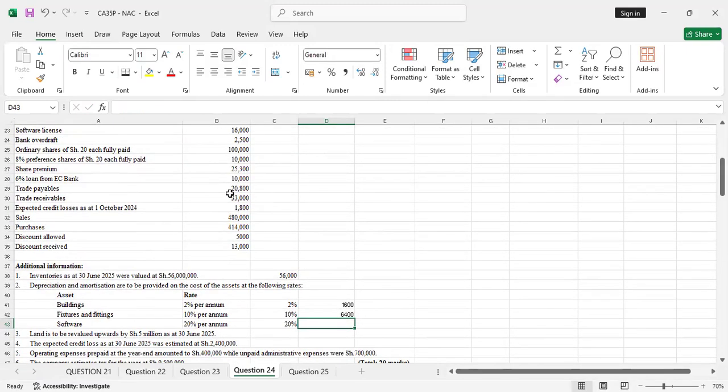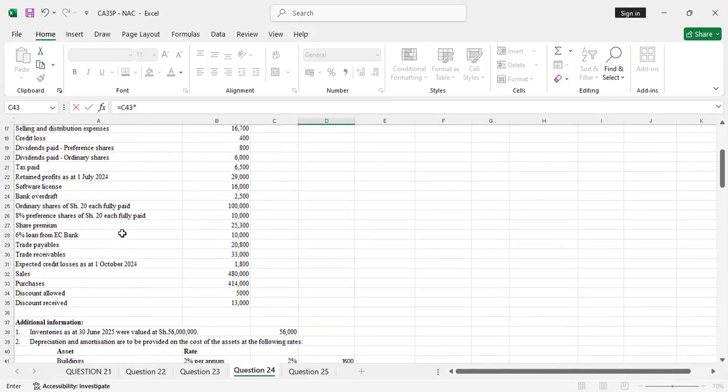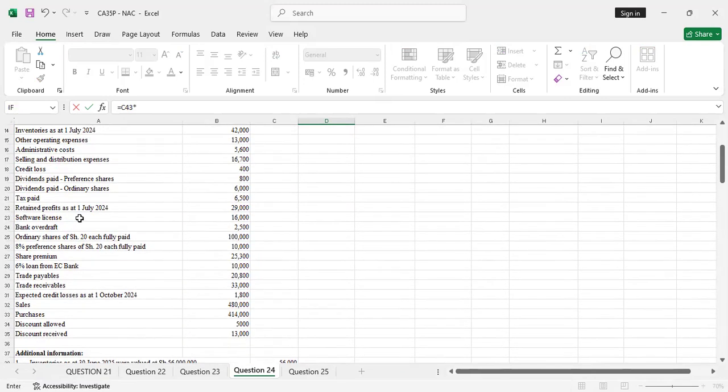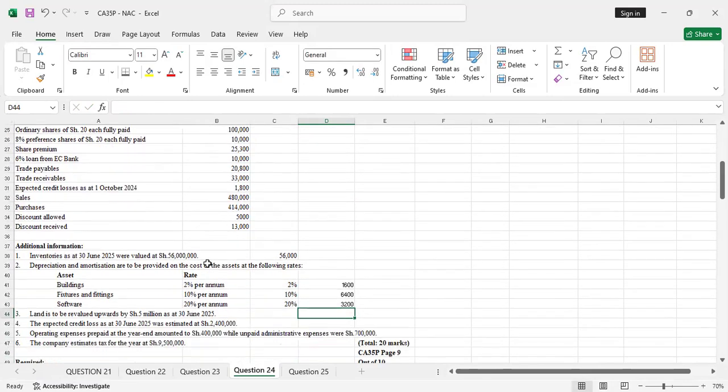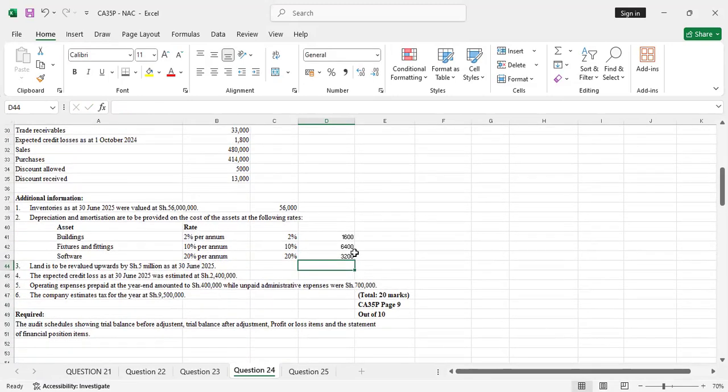And then lastly, we have amortization. So we'll amortize the software, you don't depreciate it. So you take 20% times the software license, you see that software license there, 16,000, get that value. So those are the depreciation and amortization for the year. Number three, land is to be revalued upwards by shillings 5 million as of 30th June 2025. So the amount is 5,000. That's what is important at this point.